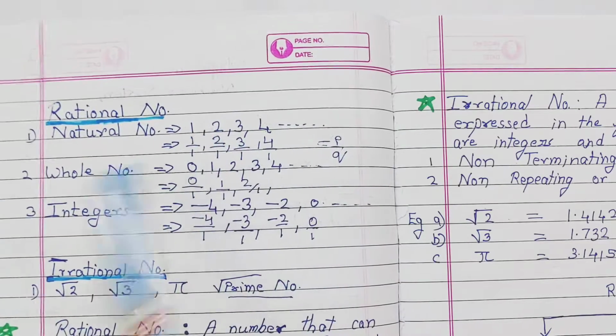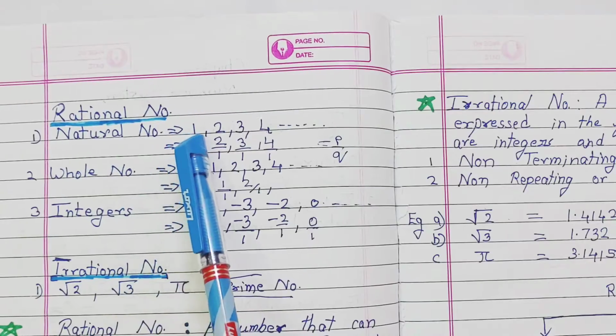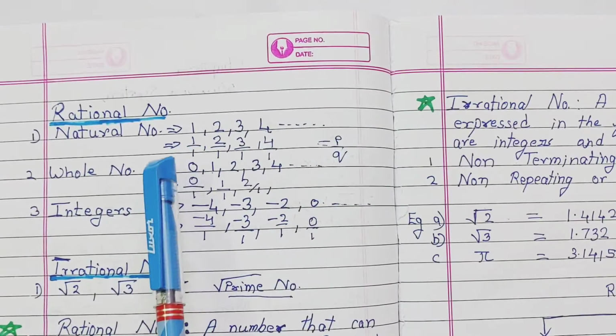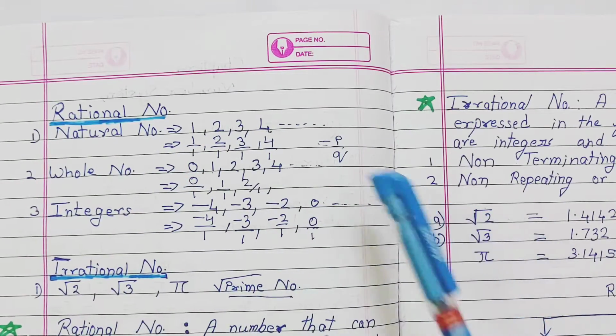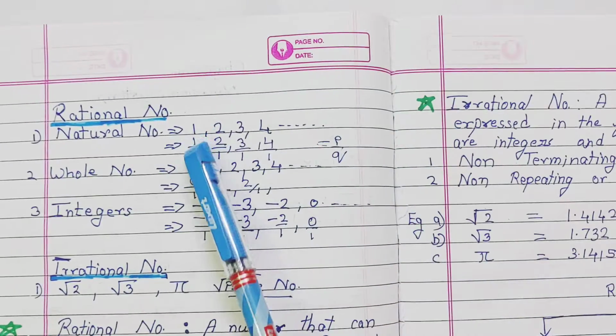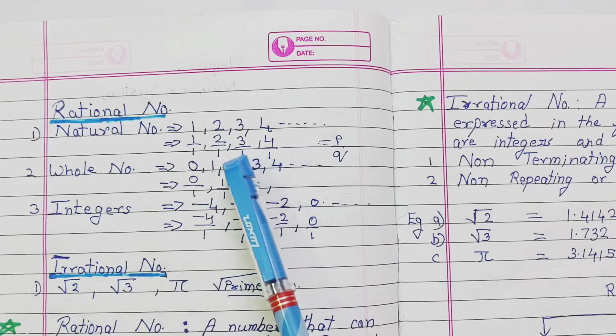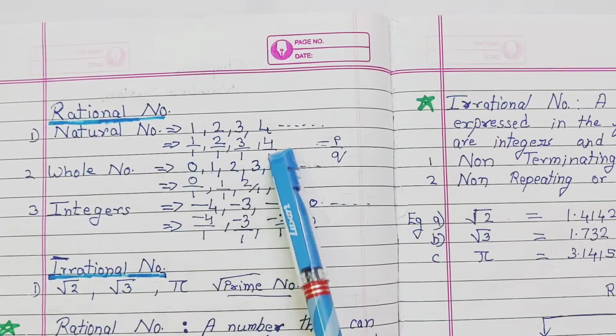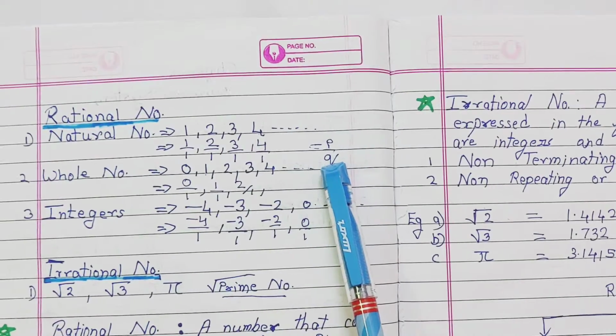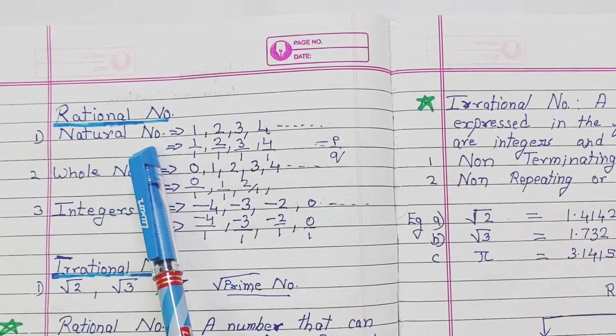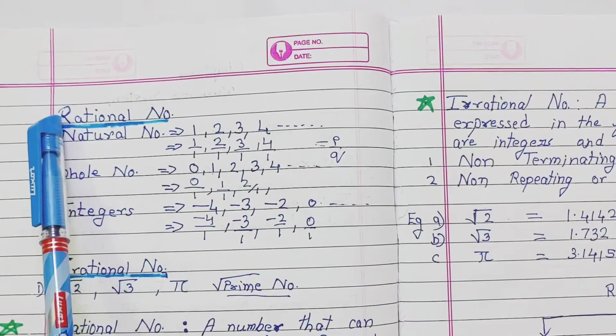We can't see any q here, but there is an invisible 1. So 1 is actually 1 by 1, and 2 is actually 2 by 1. So it is written in the format of p by q. So we can say that these natural numbers are rational numbers also.